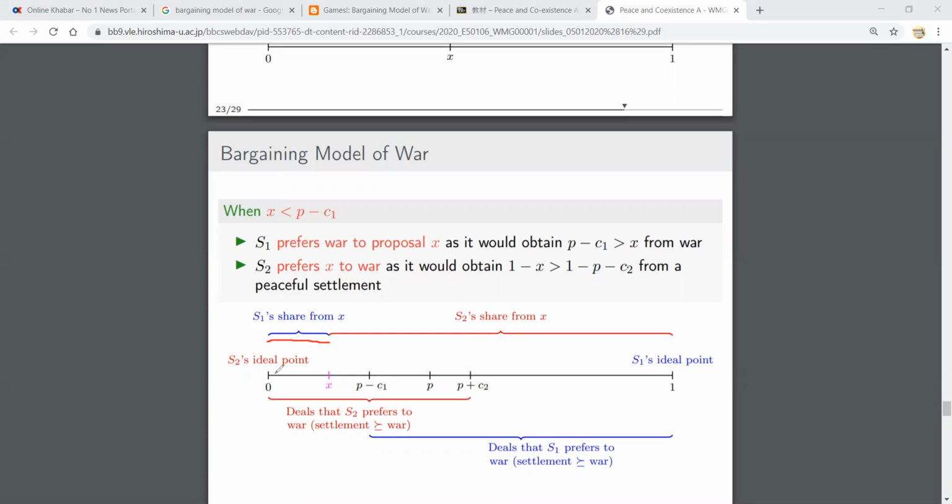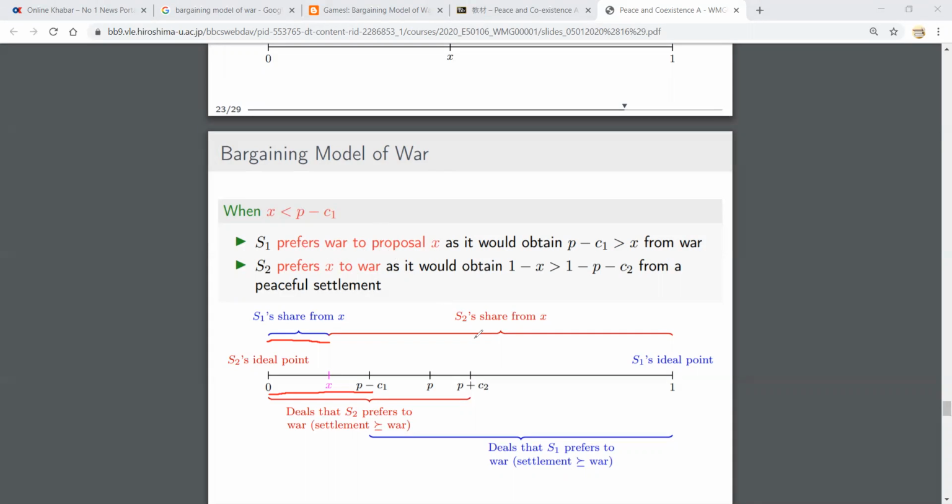But if we look at the share from war, it is this much. The share from war is more than the share from negotiation. Then S1 will obviously prefer war to negotiation. But for S2, what will happen? That's why it is written here that S1 will prefer war.